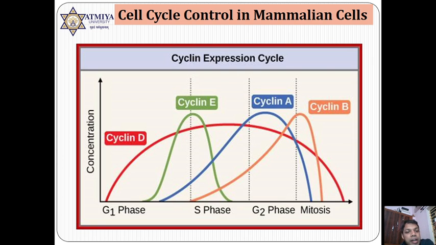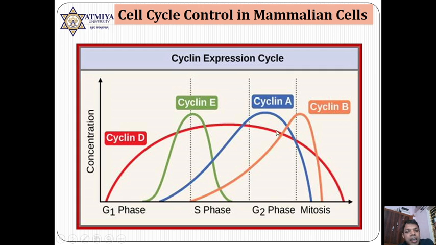But you should also remember that cyclin is also activated and deactivated at different points. Like in G1 phase, initially the CDK cyclin combination occurs, and later on this cyclin is going to be deactivated in M phase, that is mitosis. Whereas cyclin E, as you know, is formed in the G1 phase only, and it joins CDK2. Then the cyclin E level is going to decrease in S phase only. So this cyclin is formed in G1 phase, but its level degrades in the S phase only, as you see in the diagram.